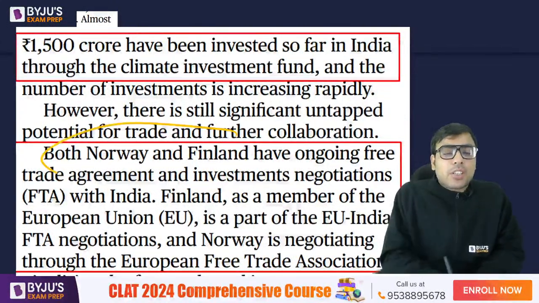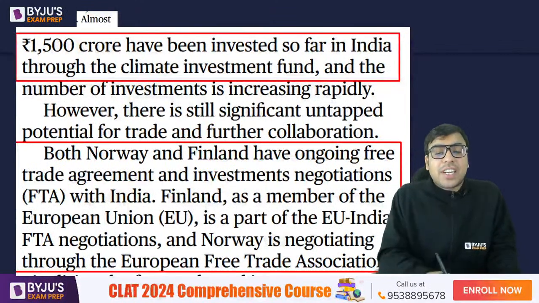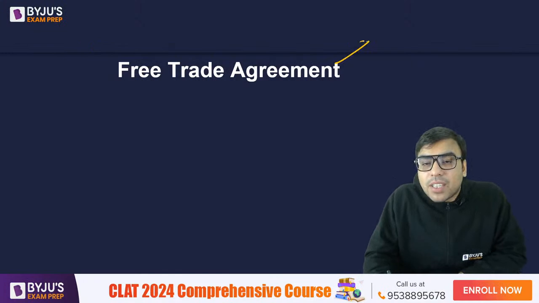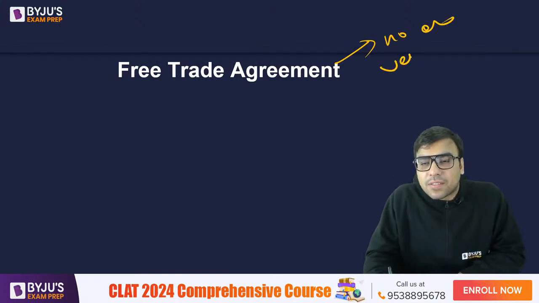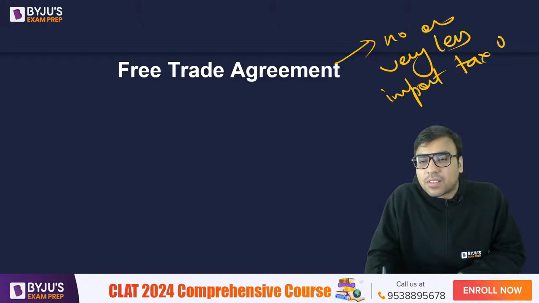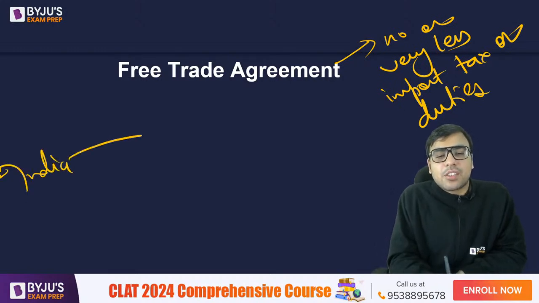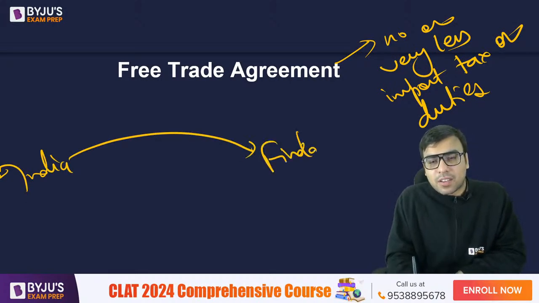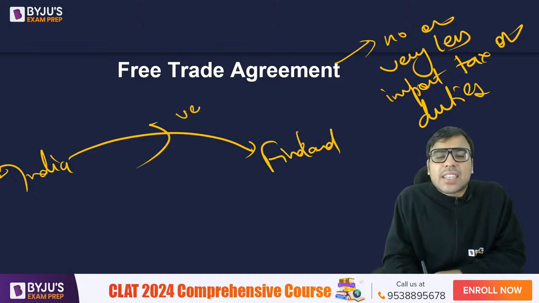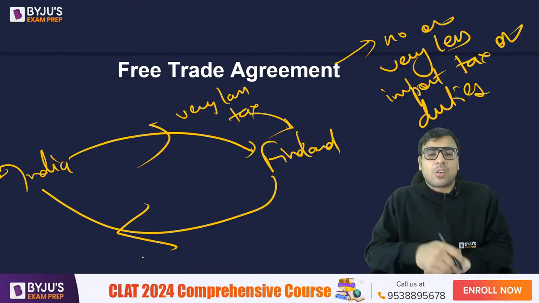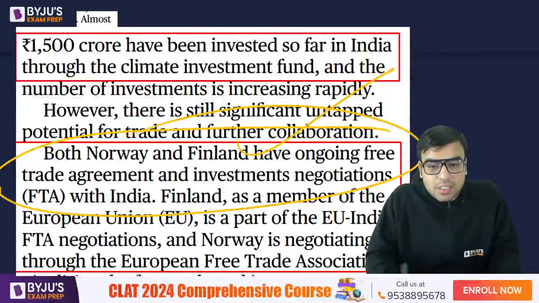So now they're talking about Norway and Finland having an ongoing free trade agreement and investment negotiation with India. Now, what is a free trade agreement? Free trade agreement means there is no or very few import taxes or duties. So for example, if India is exporting something to Finland, there would be no or very little tax imposed by Finland. Similarly, if Finland is exporting something to India, there will be very little or no taxes. So that is what is being discussed here.